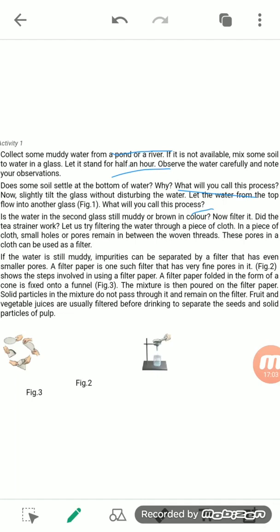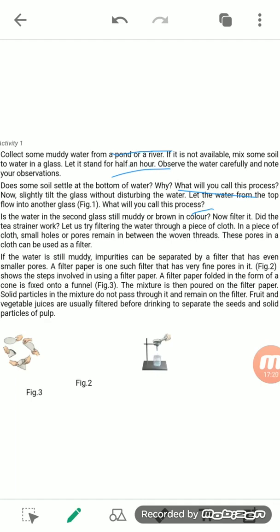Okay, now one more question arises here: is the water in the second glass still muddy or brown in color? We have done the sedimentation process as well as the decantation process.